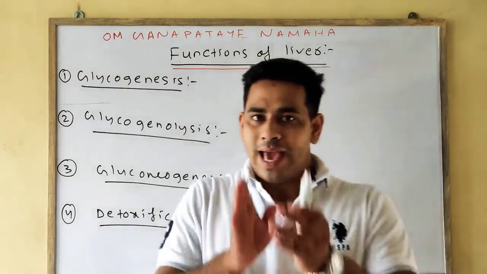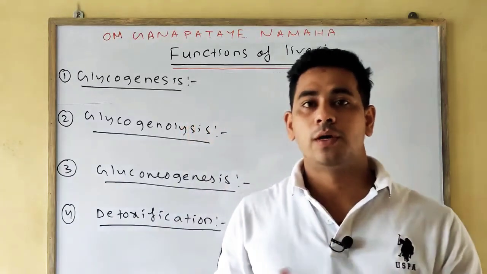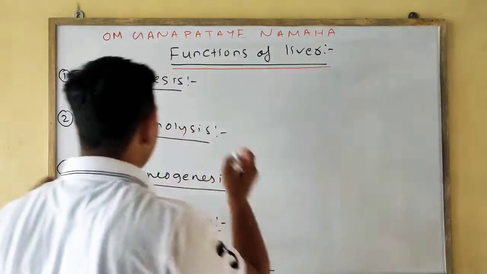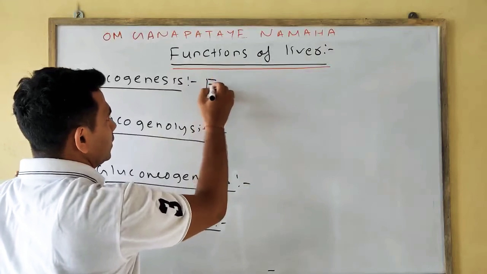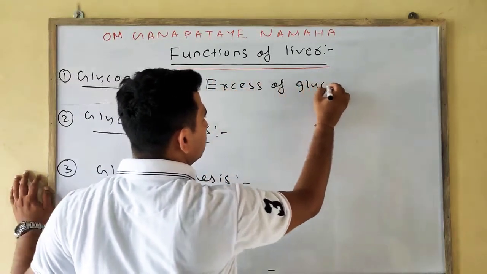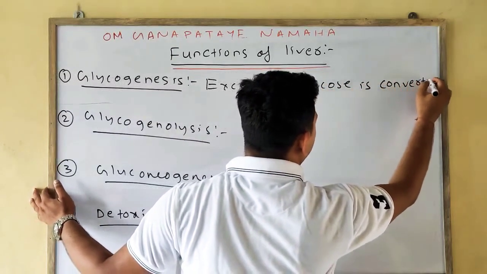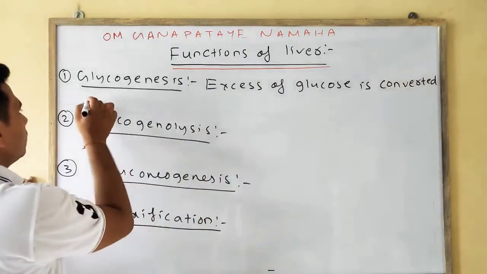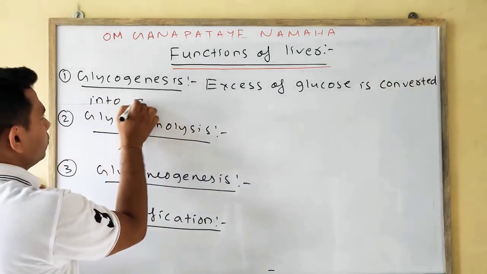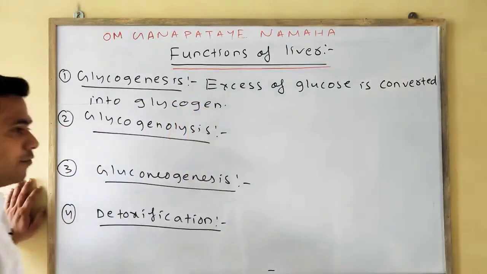Glycogenesis means what? Excess of glucose is converted into glycogen.